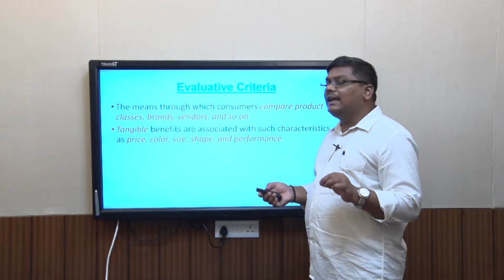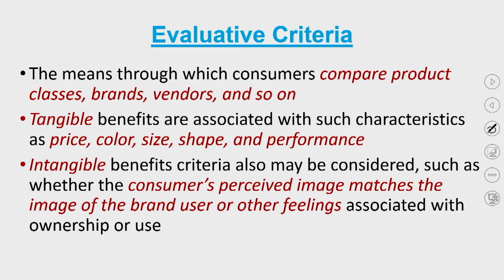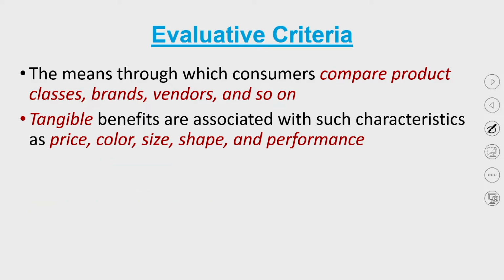So these are those characteristics. These are those comparison standards which the consumer uses to make this decision of what brands to pick up from your retrieval set into the consideration set, what brands to pick up for doing this alternate evaluation. So what are these criteria? One criterion that the consumer actually uses is something called tangible benefits.